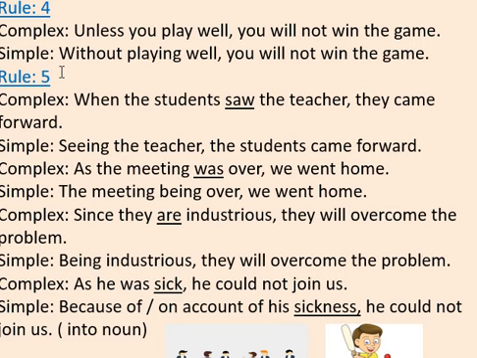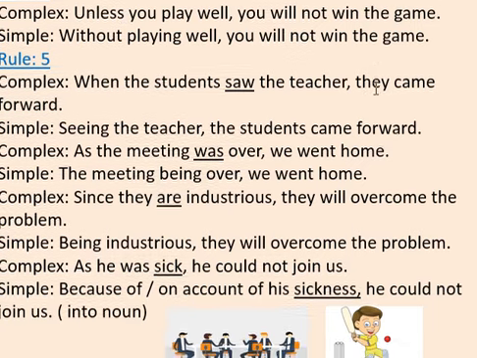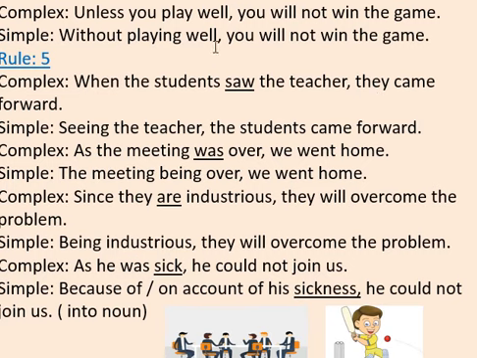Next rule, that is rule number 4. If in the complex sentence there is unless, what will be the changes? Unless you play well, you will not win the game. Simple sentence: without playing well, you will not win the game. Rule number 5, if in the sentence there is when, as, since, then the changes will be like this.